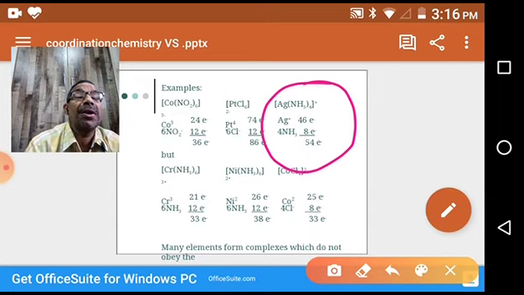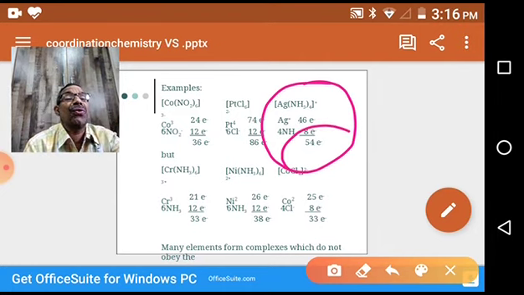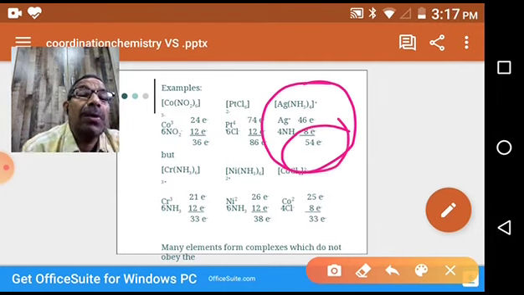All are monodentate, and each ligand donates 2 electrons, one electron pair. So 4 into 2, 8 electrons. 8 plus 46 is 54, and 54 is the atomic number of krypton. That's why it is stable. It has attained the nearest inert gas electronic configuration by accepting 8 electrons from 4 ligands.